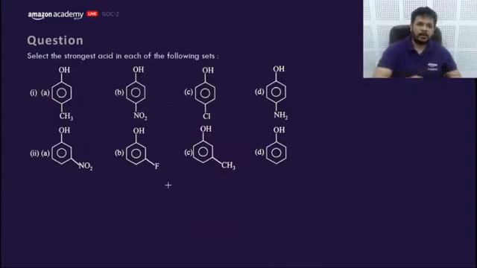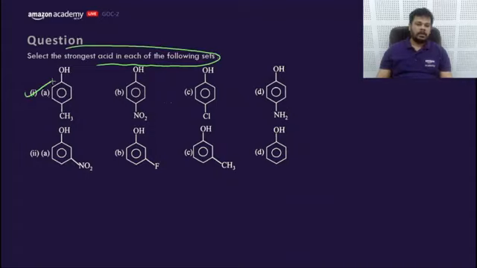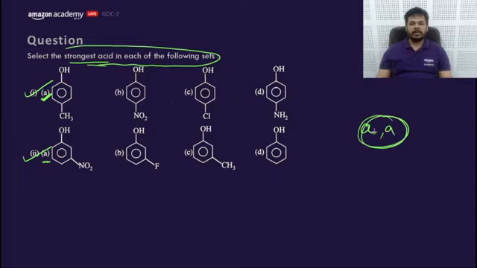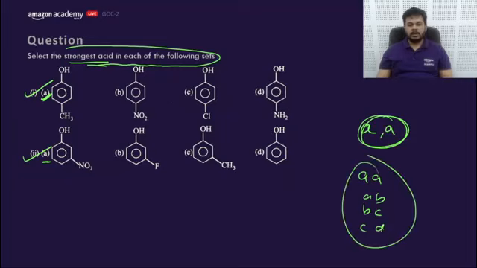Let's move to the next part of it. Select the strongest acid in each of the following sets. In the first set and the second set you need to search for the strongest acid. You need to answer in this format: if you think A is the one having highest acidic strength in the first set and B in the second, the answer would be like AB, and so on.